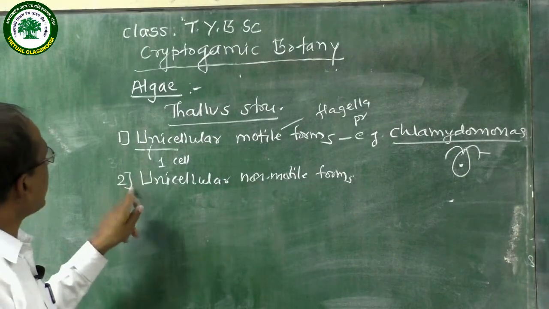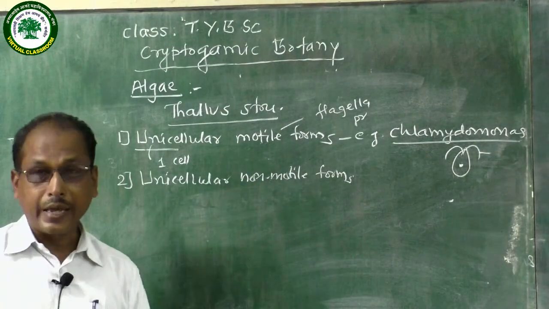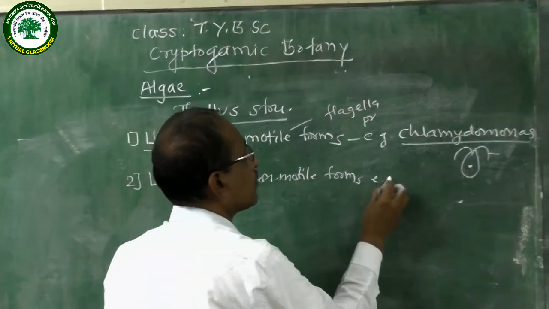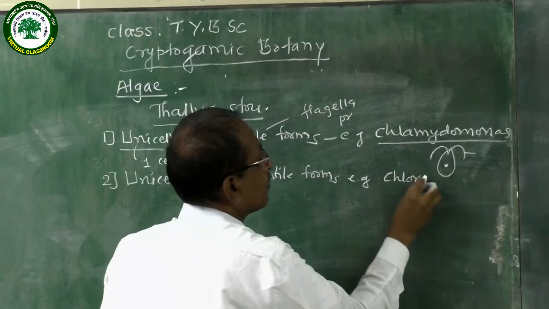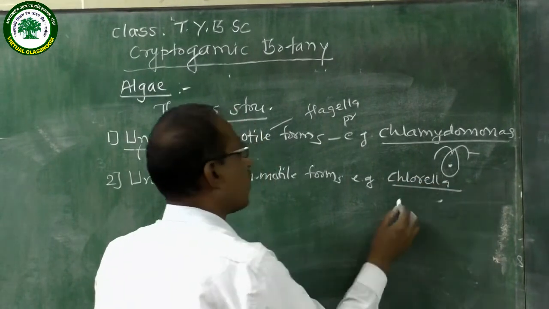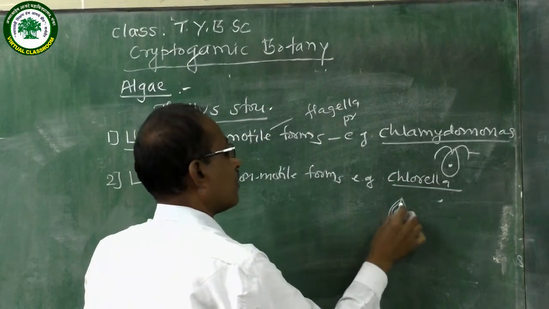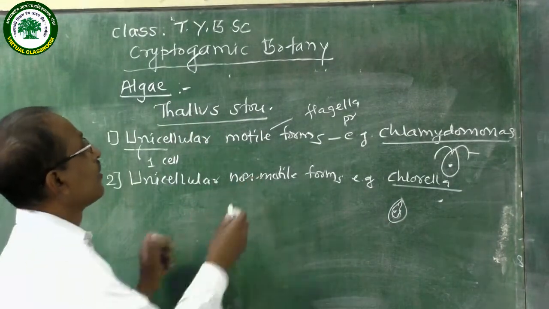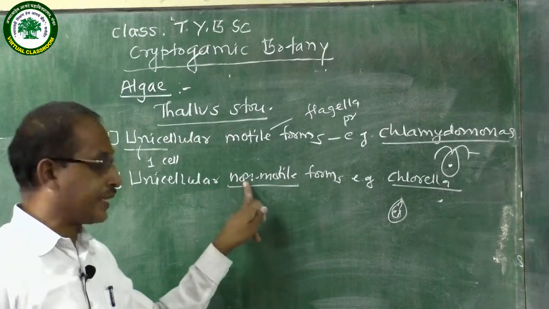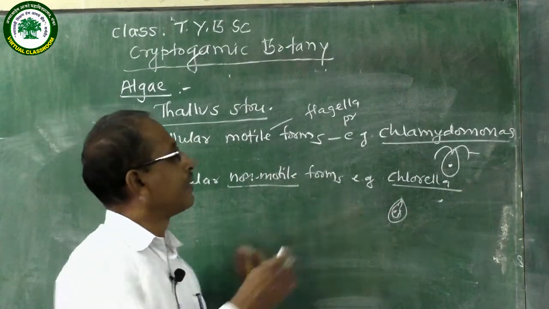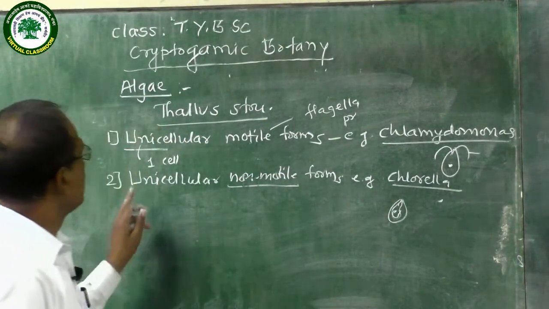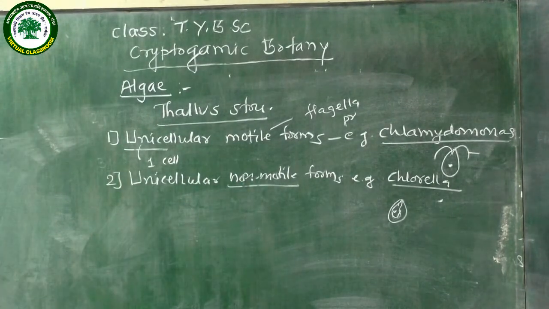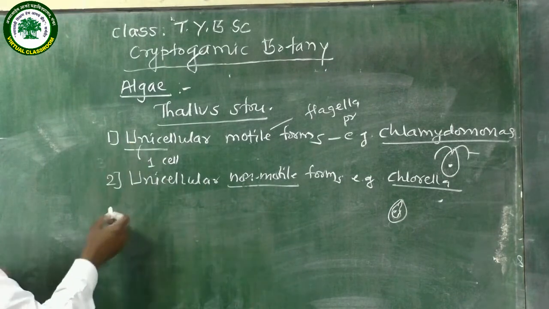Then, second is the unicellular non-motile forms. Example of the unicellular non-motile forms is Chlorella. This is the structure of Chlorella. Here, non-motile means flagella are absent. Therefore, they are non-motile. It is called unicellular non-motile forms. Then, after unicellular, multicellular.